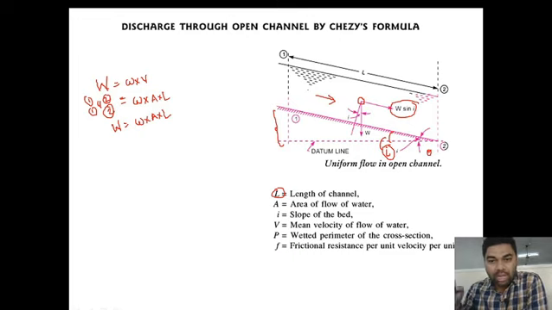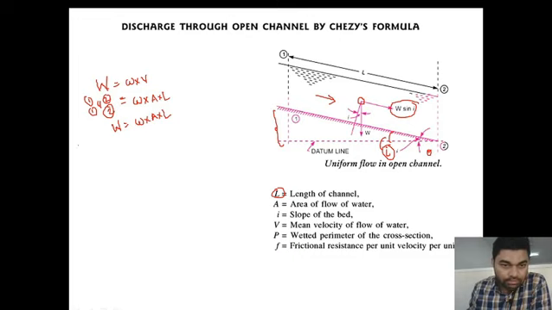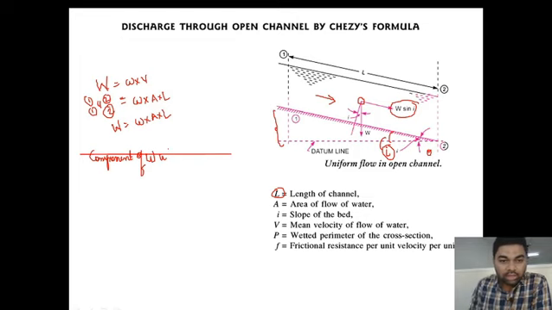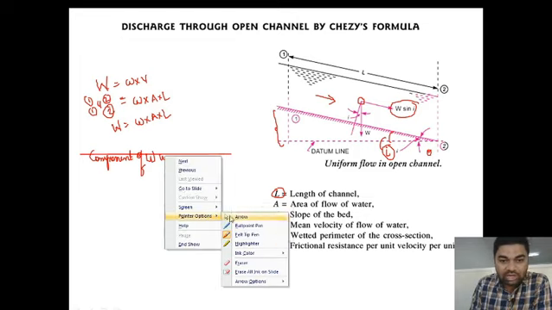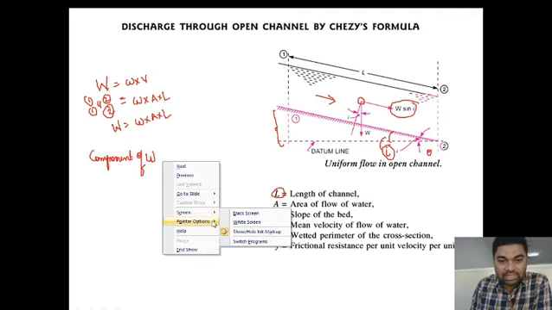The component of W along the direction of flow of water is W sin i.